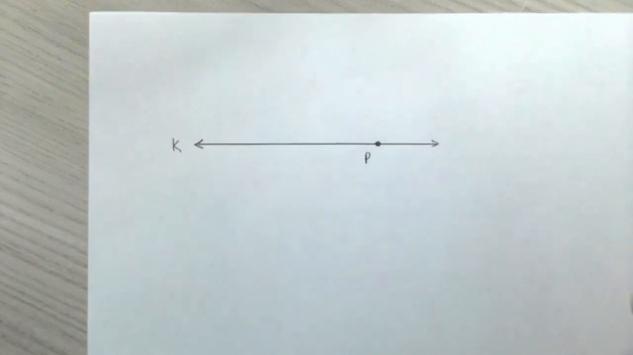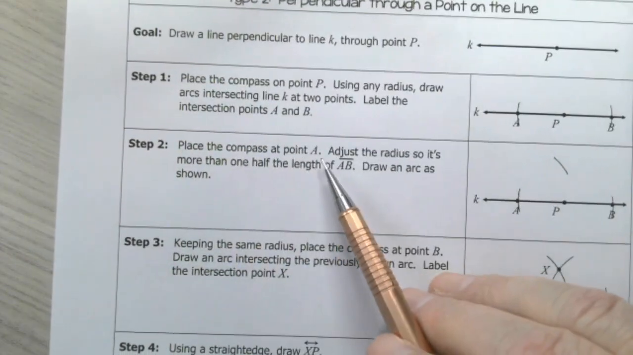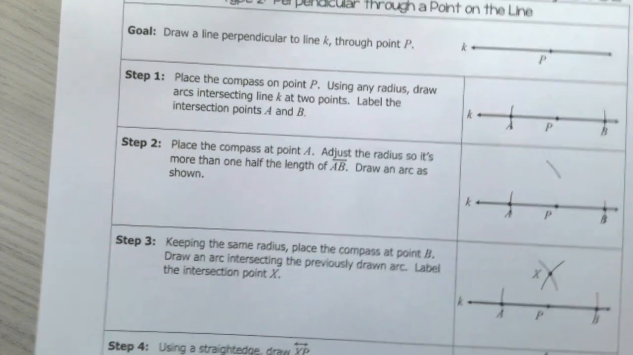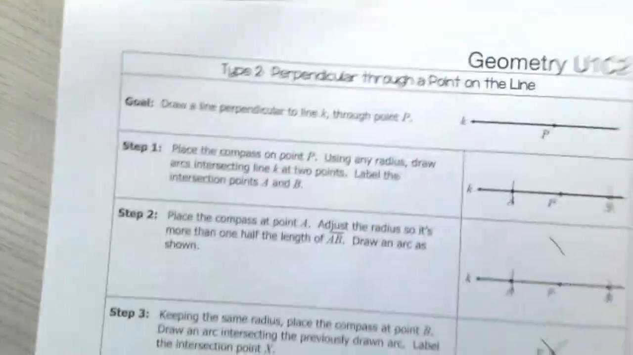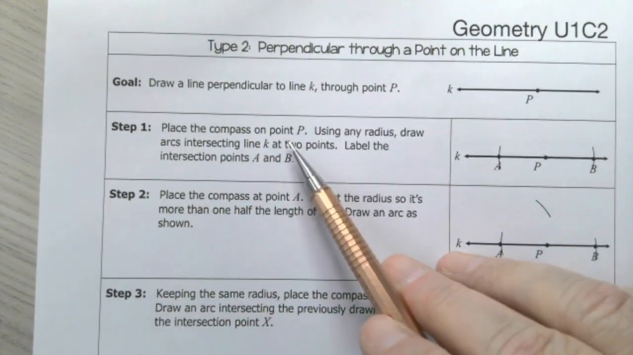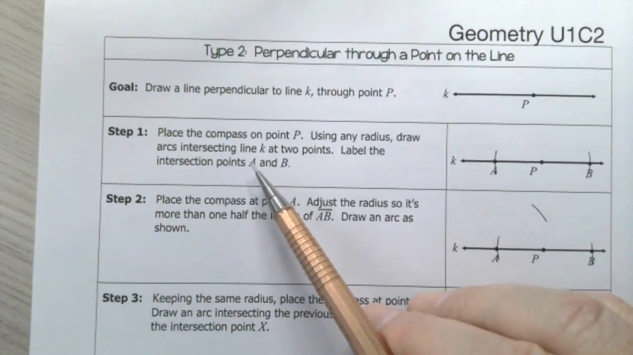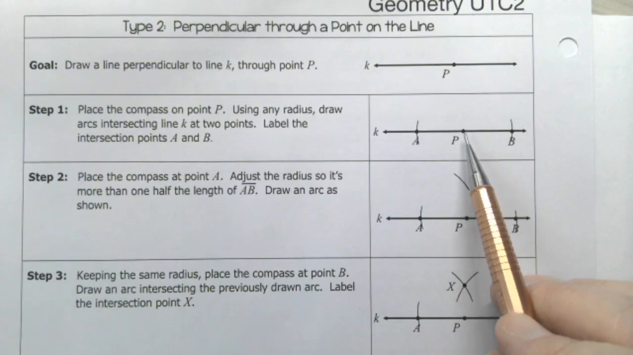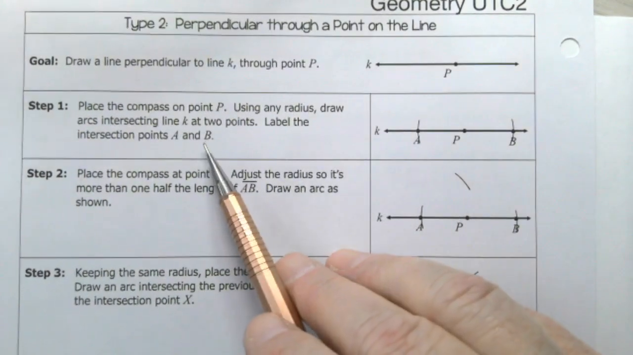So it says, step number 1, place the compass at point A, adjust the radius so it's more than 1/2 the length of AB. Oh, I'm sorry, I skipped a step. Place the compass on point P. Using any radius, draw arcs intersecting the line K at 2 points. So you're going to put it on point P, and you're going to make an arc here and an arc there, and then you're going to label them A and B.